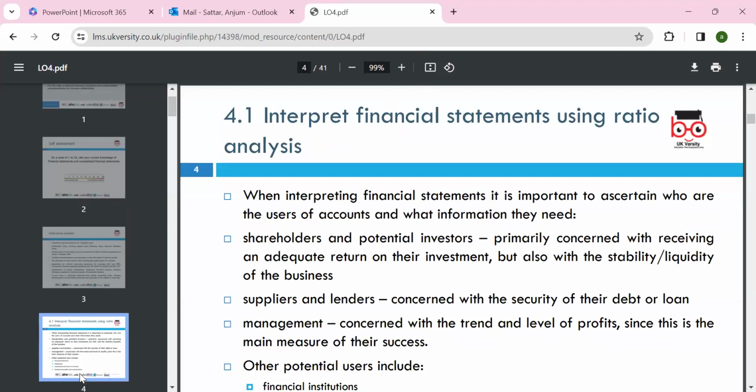When interpreting the financial statements, it's important to ascertain who the users of the accounts are and what information they need. Shareholders and potential investors are primarily concerned with receiving an adequate return on their investment. So shareholders are really interested in dividends. What is a dividend? A dividend is a return on their investment.